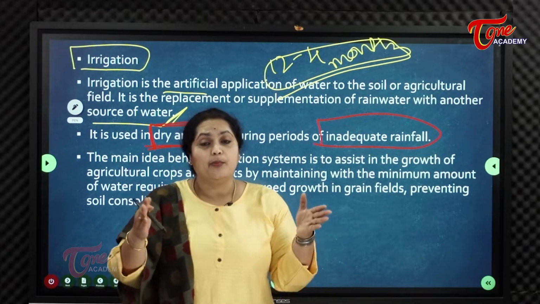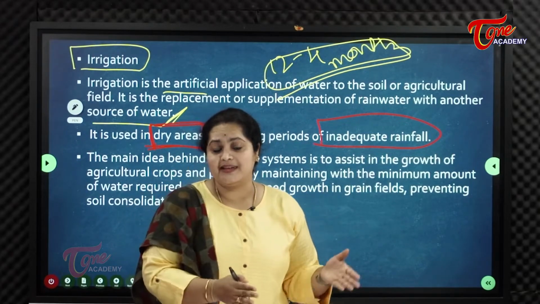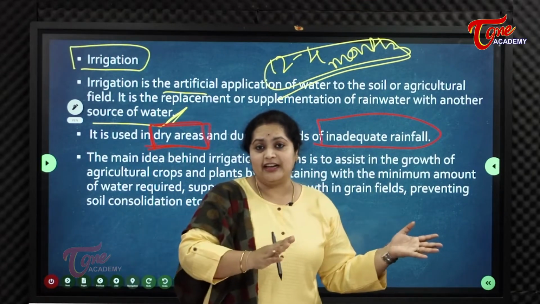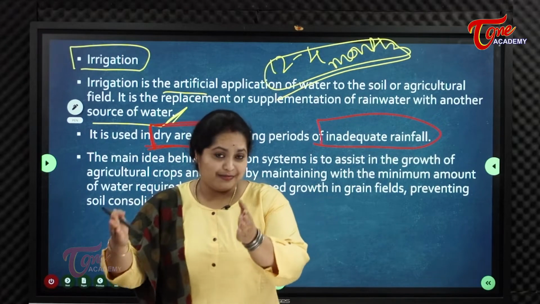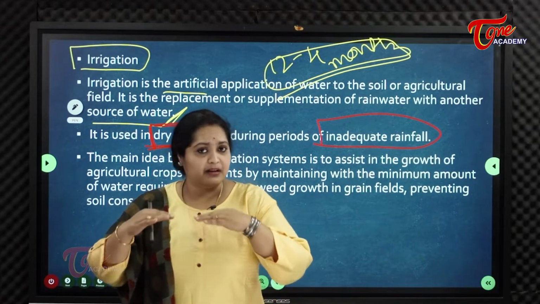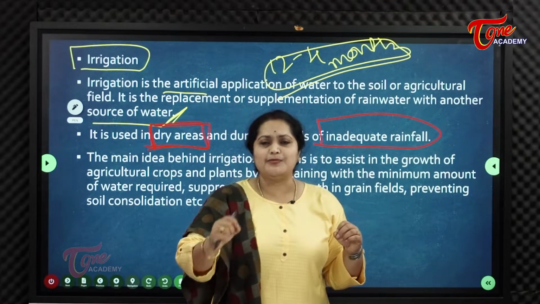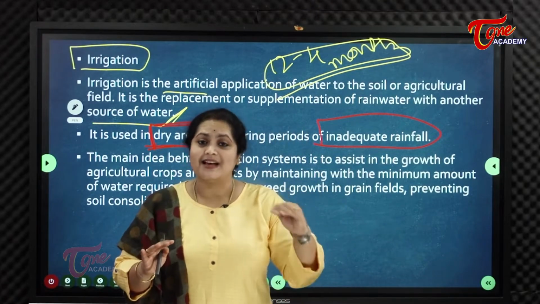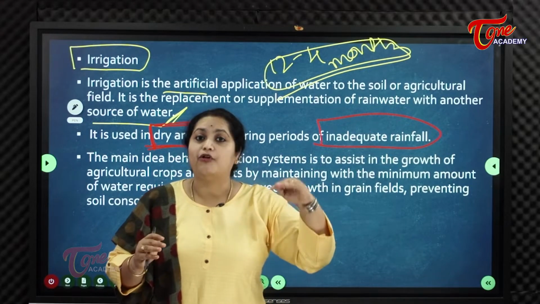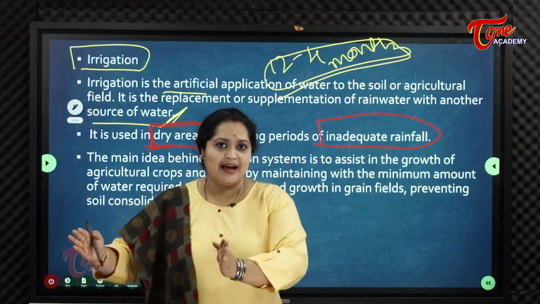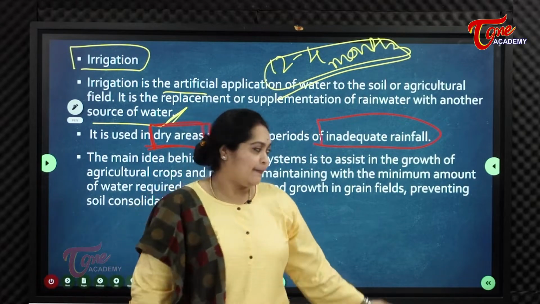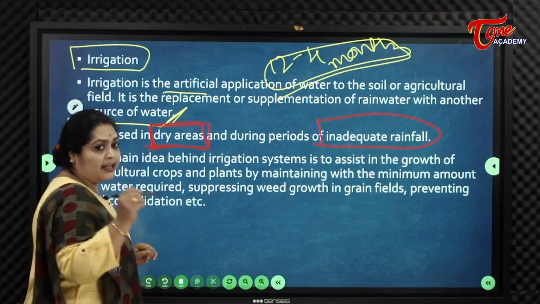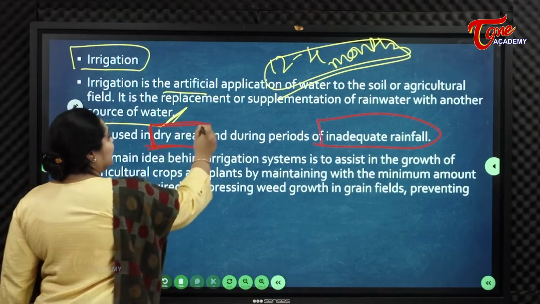But depending upon the types of crops they are cultivating, like fruiticulture or rice, paddy needs lots of water. For those kinds of crops or farms, irrigation facilities are a must, even if those areas are adequate in rainfall. They must have other sources of irrigation, even in rain-fed areas. Irrigation is especially needed in dry areas.